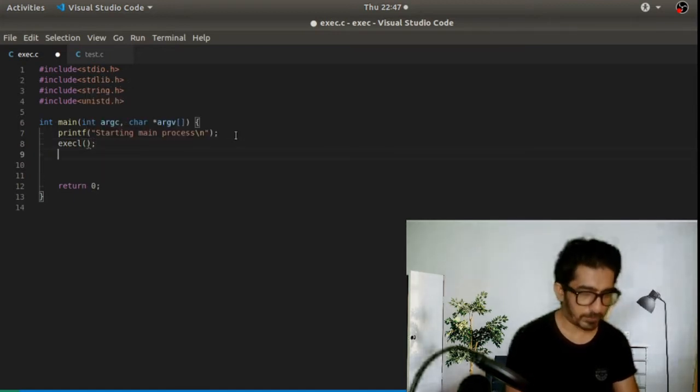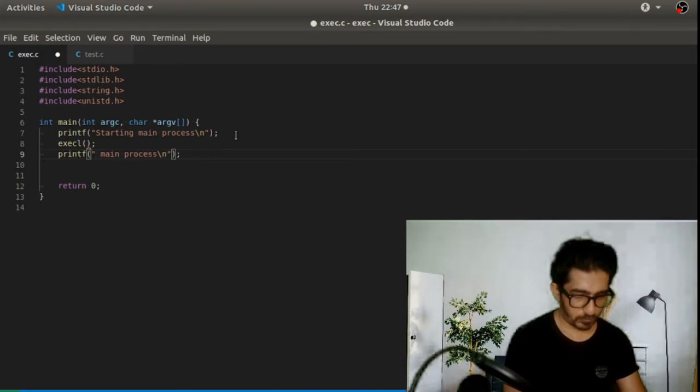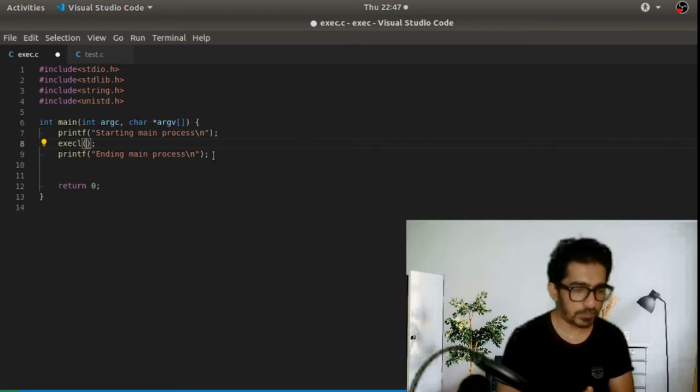We'll talk about the parameters later, and one more print statement after that. So we have "ending main process", right? So let's start with the execl system call.